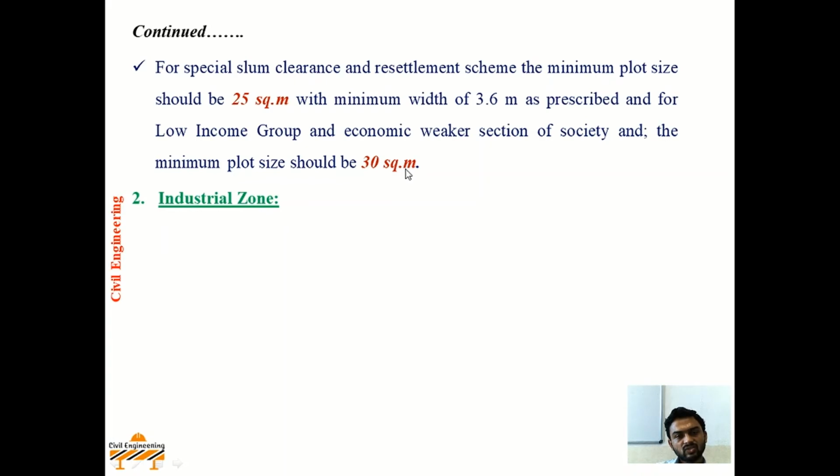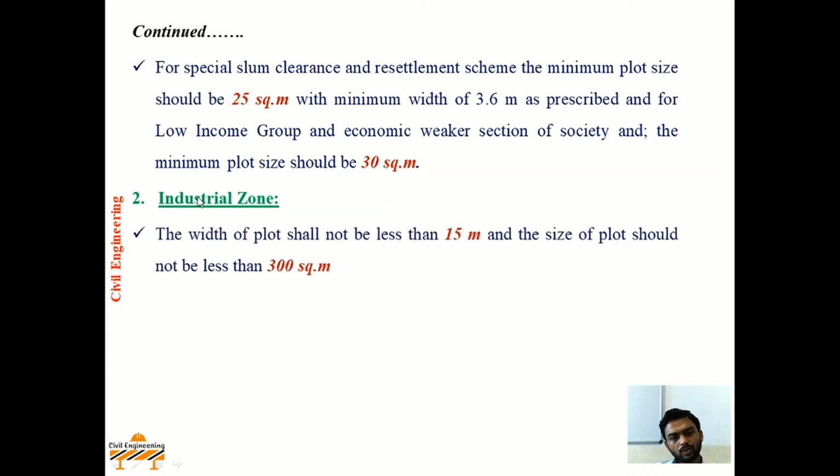Second one, industrial zone. The width of plot in industrial zone should not be less than 15 meters and size of the plot should not be less than 300 meters square. That is, in industrial zone, in no case should width of the plot be less than 15 meter and area of the plot be less than 300 meter square.